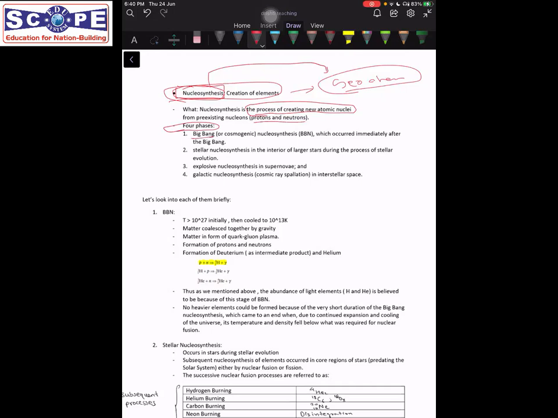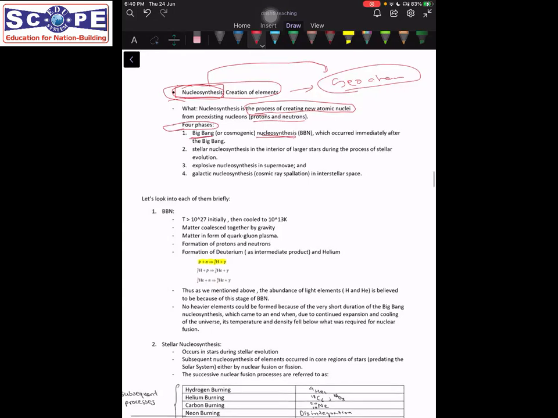The first phase was Big Bang nucleosynthesis, that happened immediately after the Big Bang. The second was stellar nucleosynthesis, when elements were created inside the stars. Third was explosive nucleosynthesis. This happened in a stage known as supernova. Supernova is a stage in stellar evolution. We will just see what it is. And in that particular stage, creation of certain elements happened. And the last stage was cosmic ray spallation, which is also known as galactic nucleosynthesis. In this stage, some lighter elements were formed. We will see in brief what happened in each of these stages.